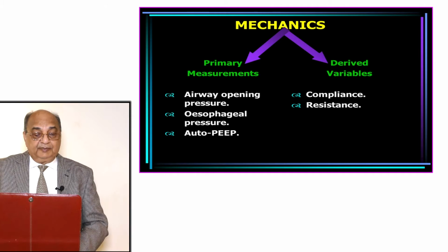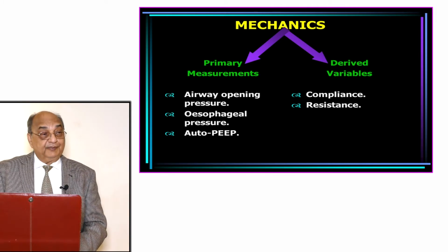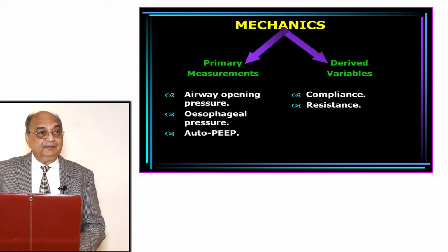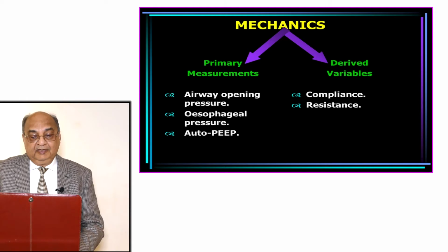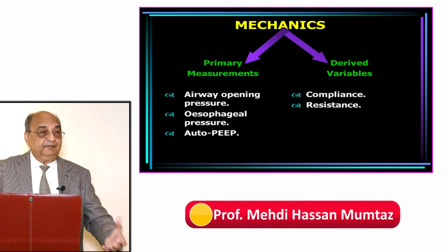So in mechanics, there are primary measurements and there are derived measurements. In primary measurements: airway opening pressure, then esophageal pressure, then auto PEEP. These three things are required to be known. Then in derived measurements, compliance and resistance straight away.